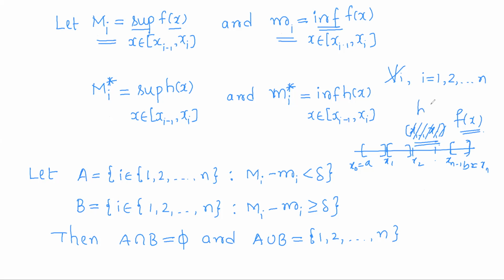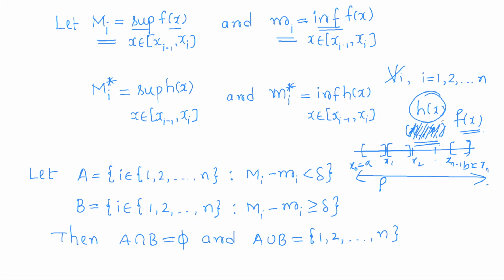Similarly, consider h of x on the same closed interval a comma b, with the same partition P, which divides the interval into subintervals, and on each subinterval h is also bounded, as h is bounded on the whole closed interval a comma b.